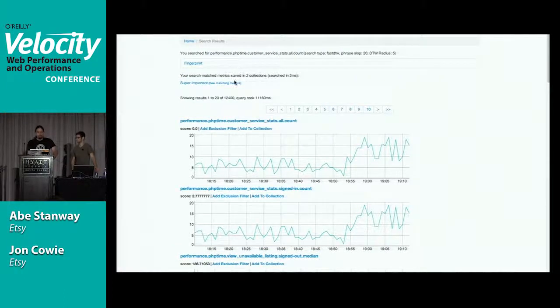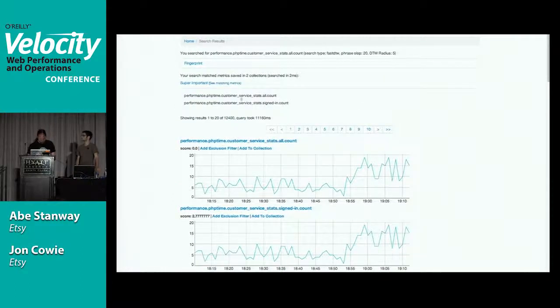Okay, so now what we're seeing at the top here is, as well as our normal results, we're actually matching metrics saved in 2 collections. It's actually 1 collection. That's an error in my JavaScript. I told you I wasn't good at it. So we can see the matching metrics here. We've got customer service stats all count and customer service stats signed in.